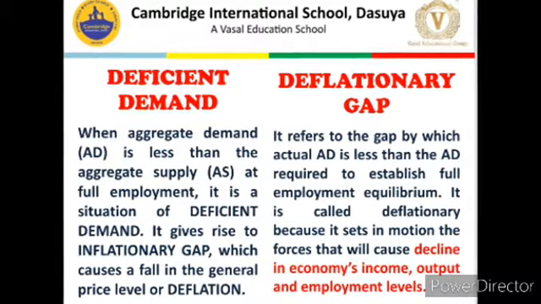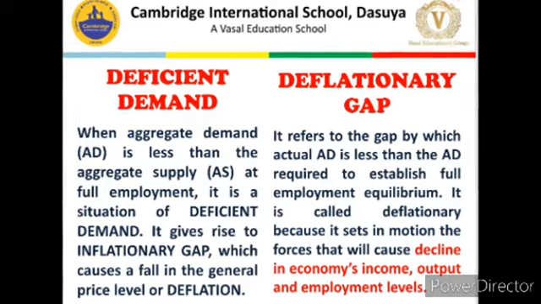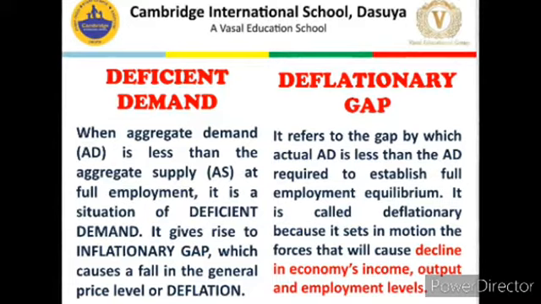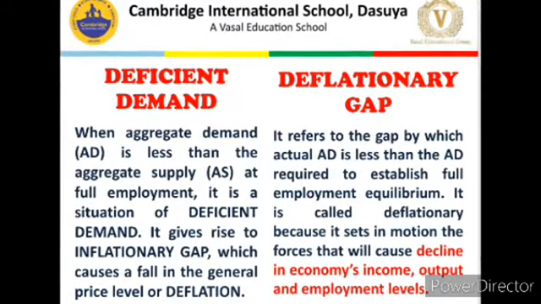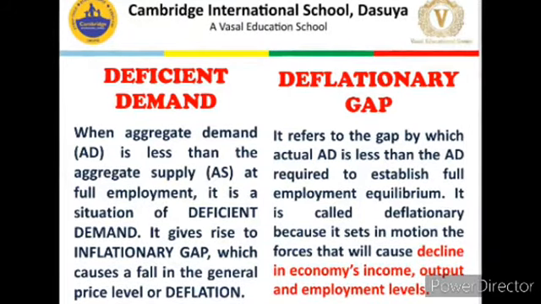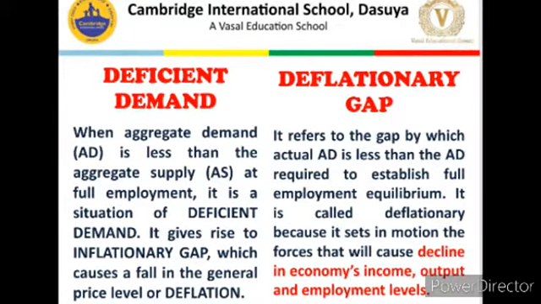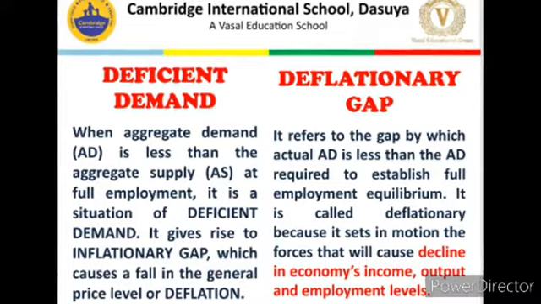Say the AD and AS required to establish full employment equilibrium are 5,000 crore, and the current AD is just, let us assume, 3,000 crore. So there is deficiency of demand of 2,000 crore, meaning that firms are producing goods worth 5,000 crore, but people are demanding goods only worth 3,000 crore. So firms will be left with unsold stock of 2,000 crore.